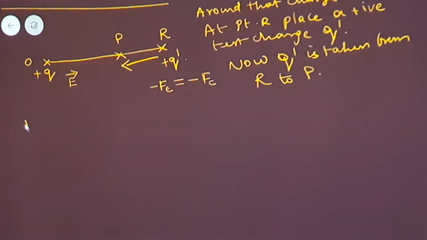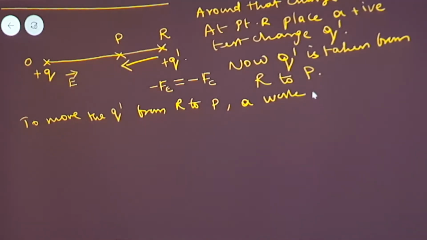So I can write, to move the charge Q dash from R to P, work is said to be done. Work is done on what? On the charge Q dash.